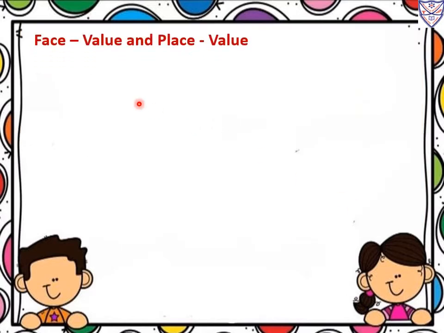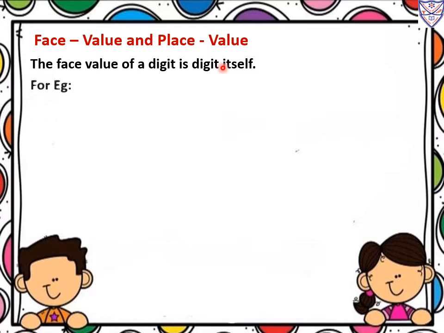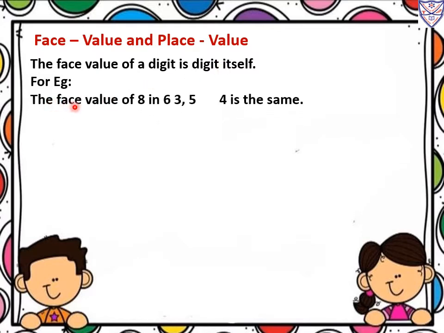Now we will see the next topic, face value and place value. Face value means what? All of you know the place value, right? Now this is the new one. Face value means the number itself. See, the face value of a digit is the digit itself. For example, we want to find out the face value of 8 in 63,584. Same way, face value means the digit itself only. So 8's face value is 8 only.